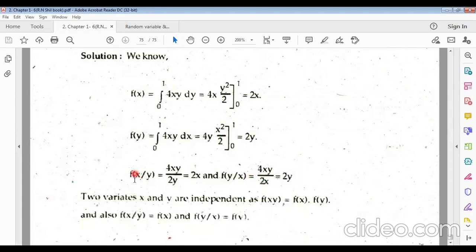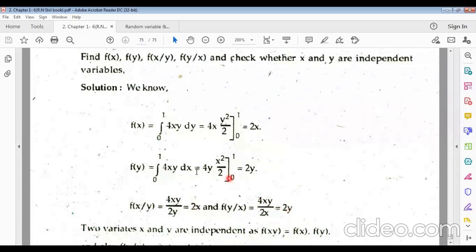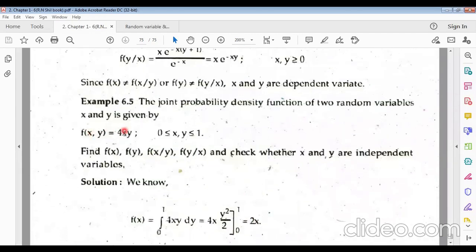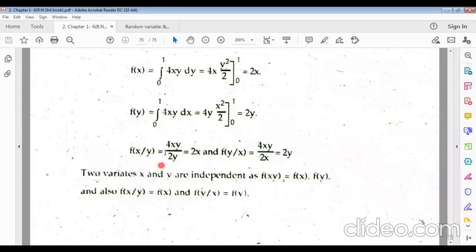Now to find f of x by y, the conditional probability function, f of xy divided by f of y, this gives twice x. And f of y by x will be f of xy divided by f of x, which is twice y. Putting these in the formula, we get this one.